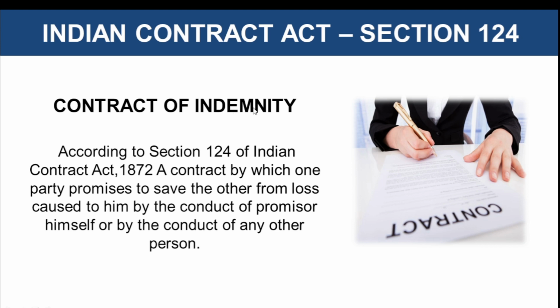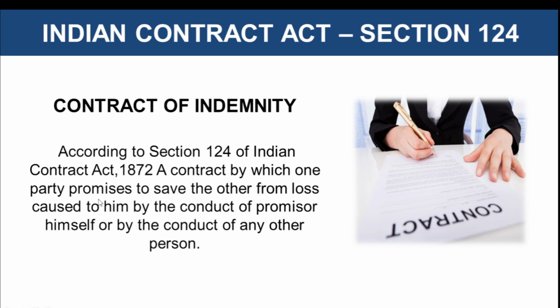Now coming to the contract of indemnity. This is covered under section 124 of the Indian Contract Act. Let's read it once. According to section 124 of the Indian Contract Act 1872, a contract by which one party promises to save the other from loss caused to him by the conduct of the promisor himself or by the conduct of any other person.